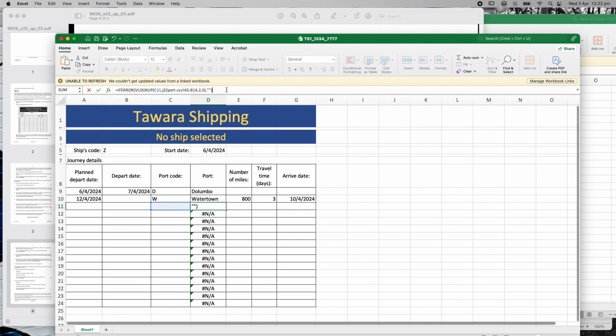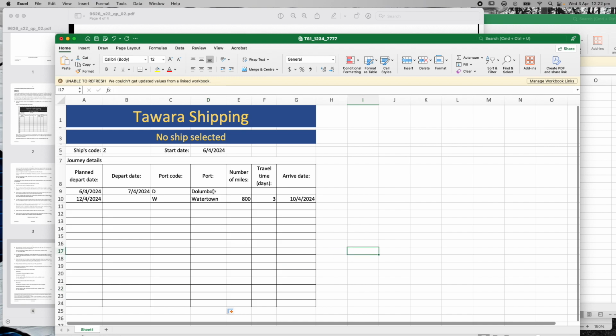So if I go there, hit enter. So that's it. Now there's nothing there. I've still got my function there, but if an error appears, which would have been the NA error, it's going to get rid of that. So let's actually copy that all the way down and see if that gets rid of all of those errors. And let's just make sure the function's still there. Yeah, it is, that works.